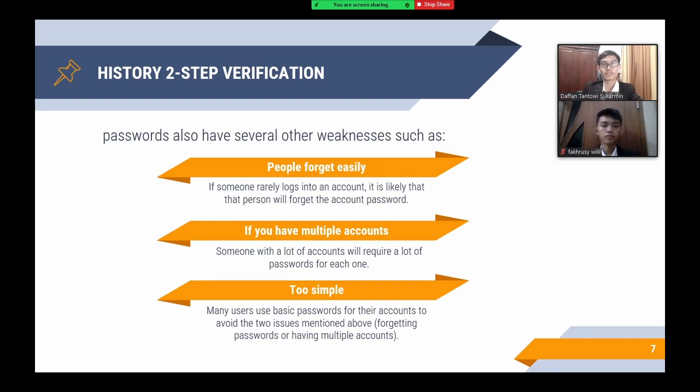According to the Hacker News, the majority of the 1.4 billion passwords hacked in 2017 were as easy as 111111, 12345 or QWERTY. Hackers will have an easy time cracking a password because it's too simple to guess. The development of two-step verification is a direct result of the password issues discussed earlier. In addition to the password, two-step verification offers an additional layer of security. As a result, the password security gap should be reduced.